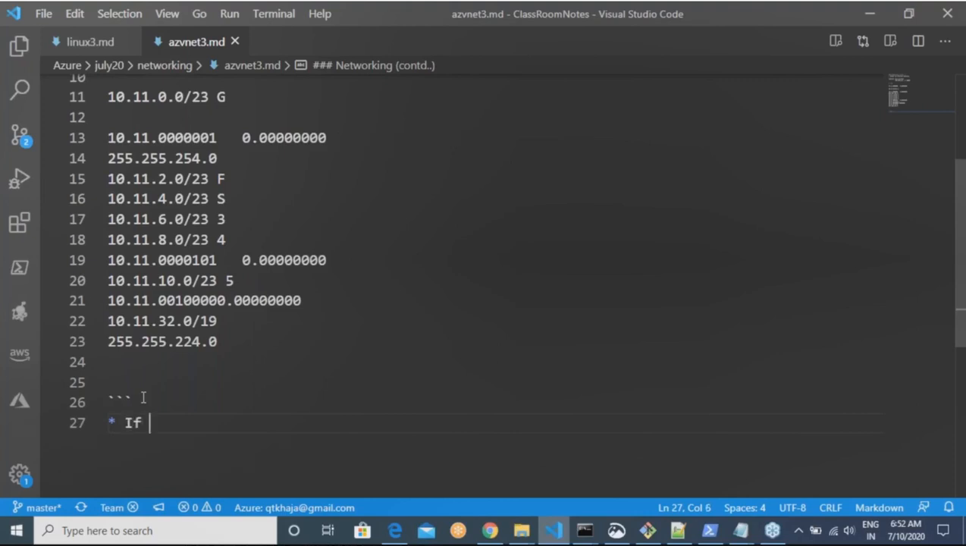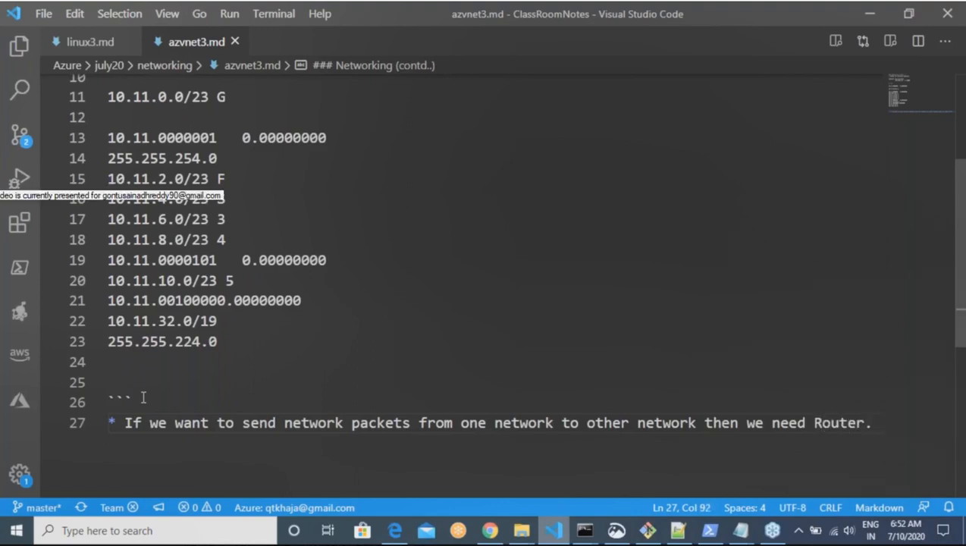So if we want to send network packets from one network to another network, then we need a router. So is a router important now?